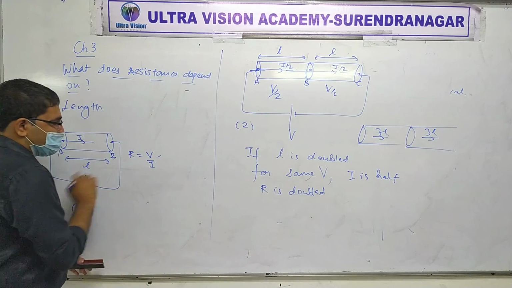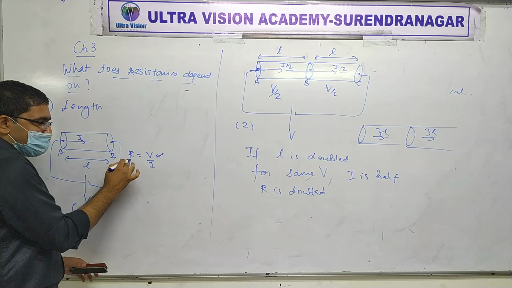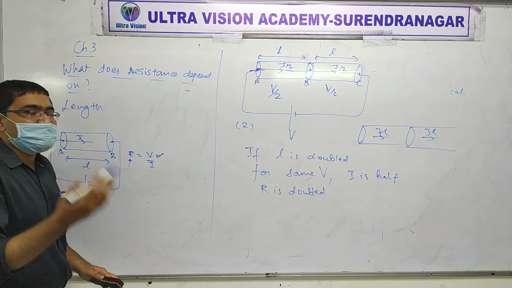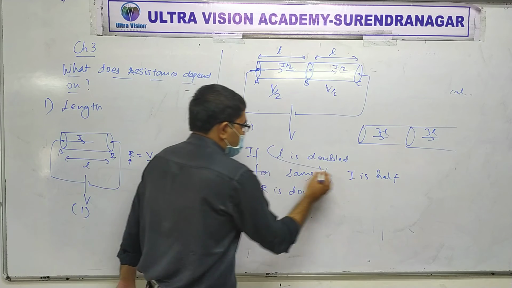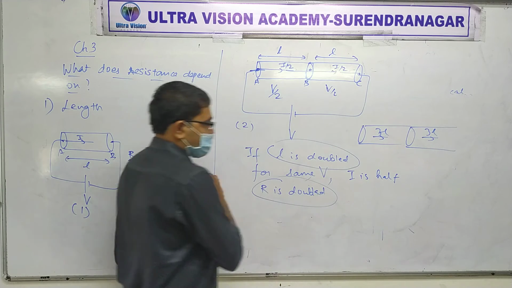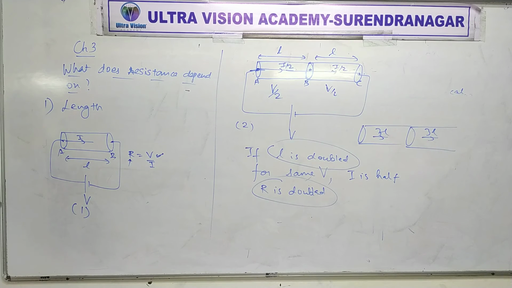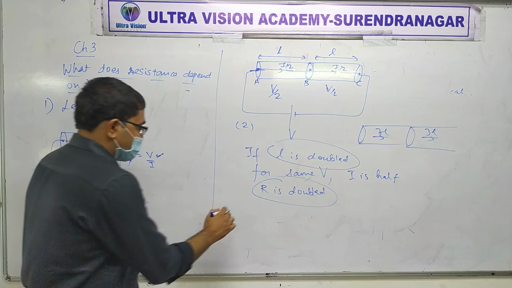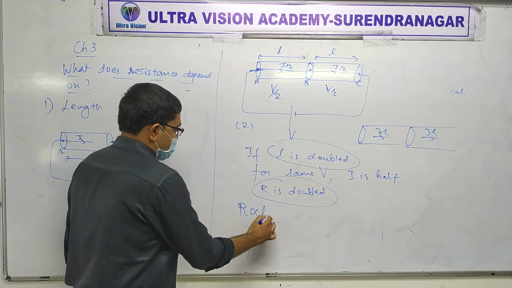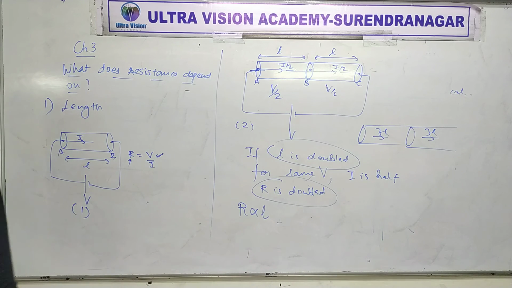Now if V is the same and current has become half, that means resistance would have doubled. So if L is doubled, R is also doubled. That's why R is proportional to L. Got that? This was for length.